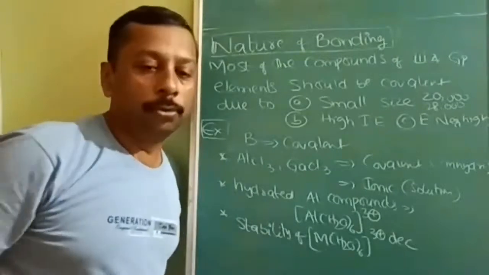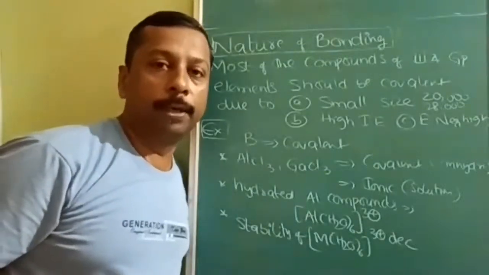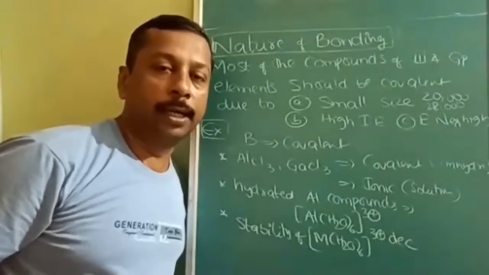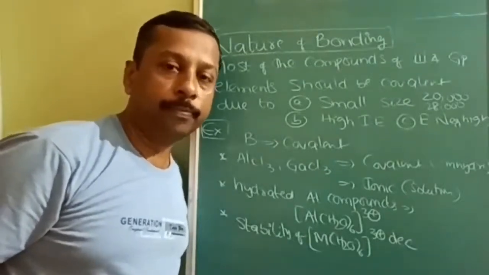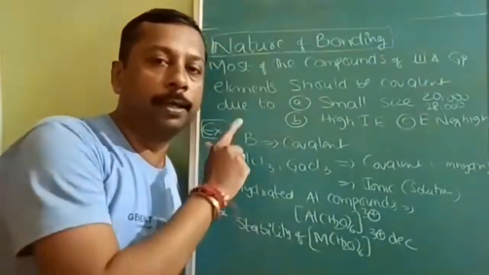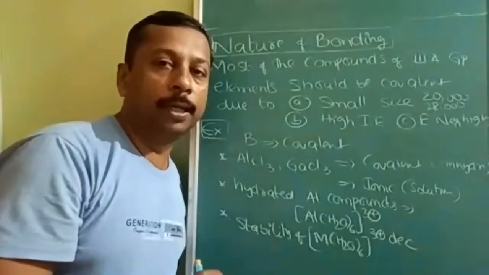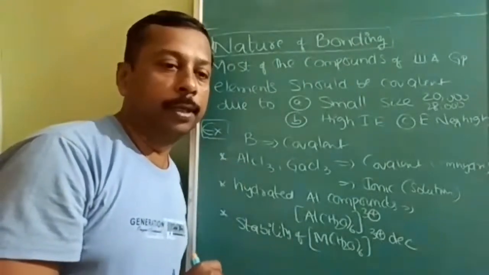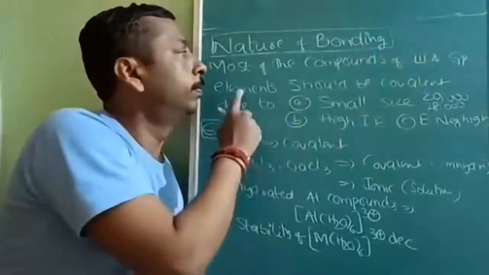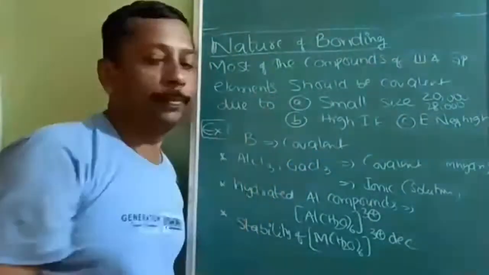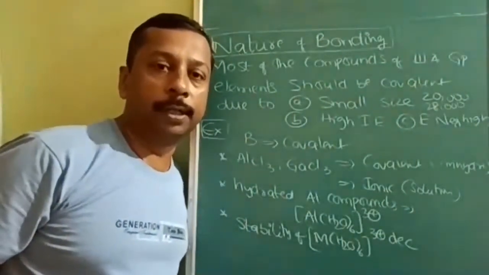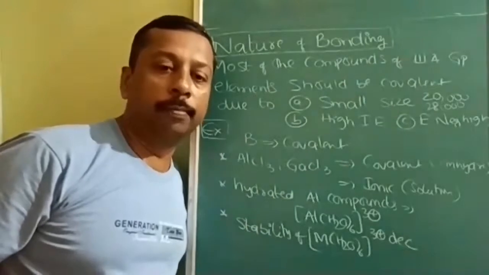Okay, so when you compare the elements of alkali metal, alkaline earth metal and 13th group elements, the number of covalent compounds formed by 13th group elements is more. Okay, what is the statement? Most compounds of 3A group are covalent. Why is it covalent? We can explain that on the basis of Fajan's rule. Fajan's rule is very important.